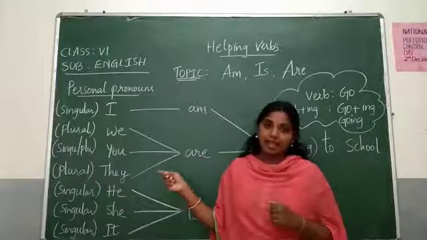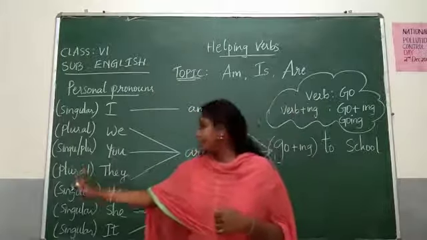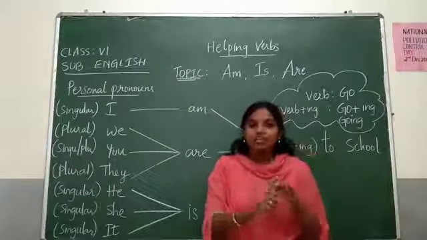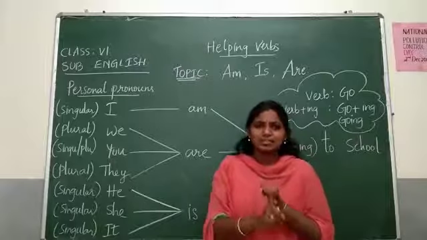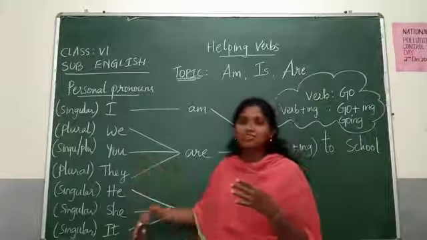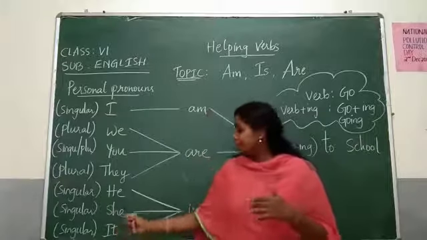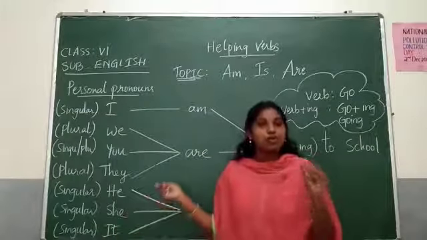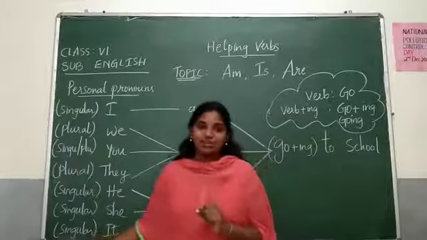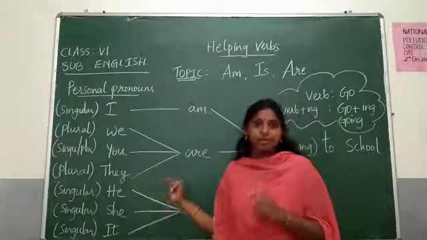Coming to they, we know they means vallu. So they is also plural. The next ones are he and she. He and she both are singular. You are all quite familiar with these singulars and plurals. Whatever I am trying to convey here is a kind of revision. And coming to it, it is always used for non-living things, and it is also singular. I hope I am clear with the singulars and plurals of these personal pronouns.